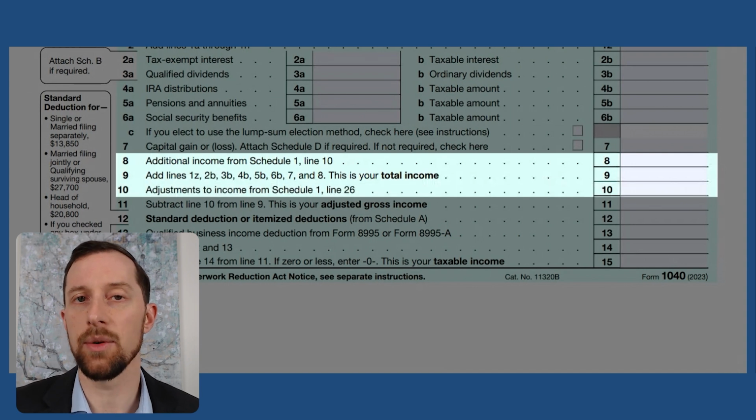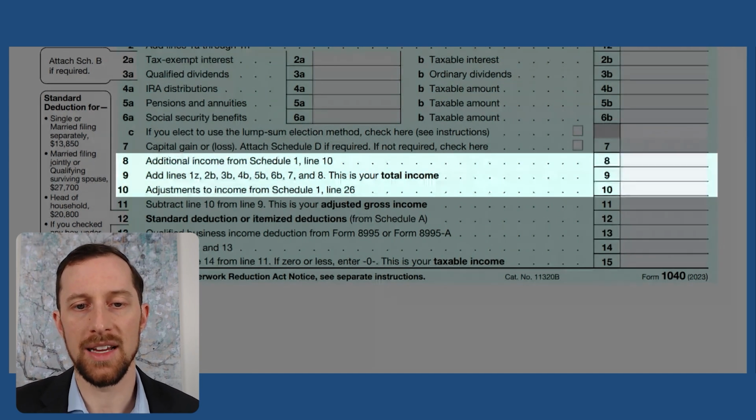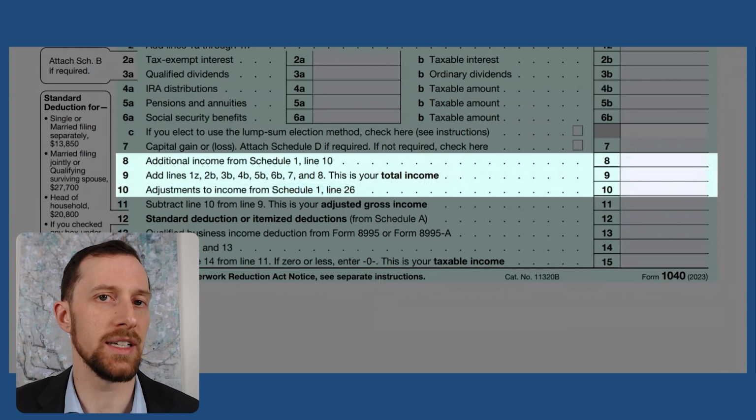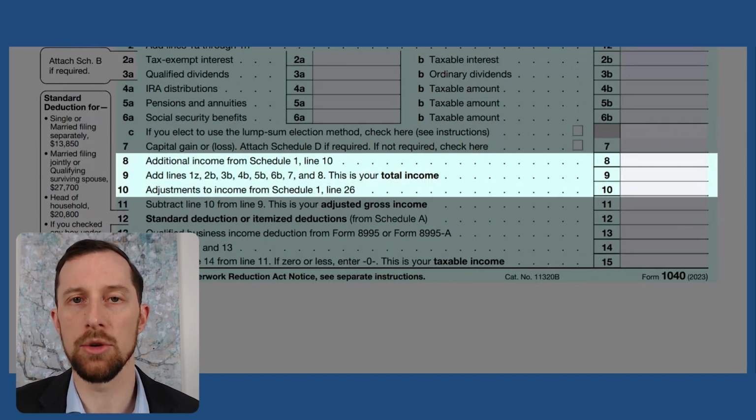Once you've got that, then in line 10, we've got our adjustments to income from Schedule 1, line 26. Again, taking that Schedule 1, we've got line 10 here and line 26 here. These are going to be your above the line deductions. So think about HSA contributions. If you've got tax-deductible IRA contributions that you've made, then those are going to be what you put here in line 10.